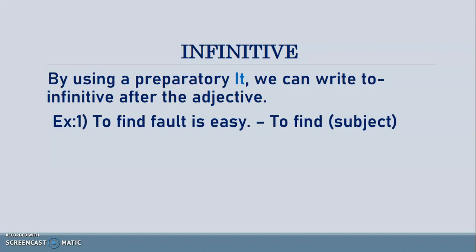I repeat, by using the word it, we can bring the to infinitive which is used as a subject to the place of complement. See this example.